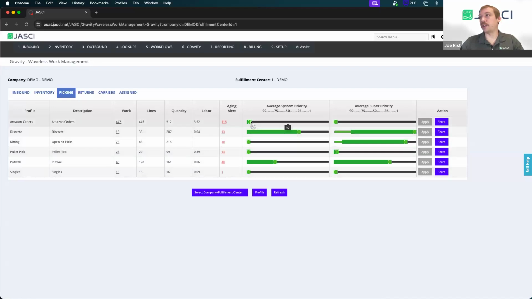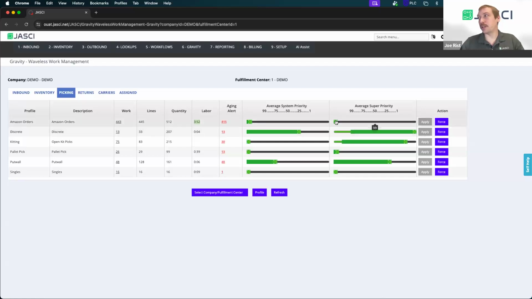We could see that the average system priority is actually pretty low for these. And maybe we're saying, you know what, we actually do need to get all these Amazon orders out. I could see I have 3 hours and 52 minutes of labor ahead of me just in this profile. So we want to go ahead and boost that up. I think typically Amazon orders are going to be at pretty high priority. I'm not sure why I have it so low.